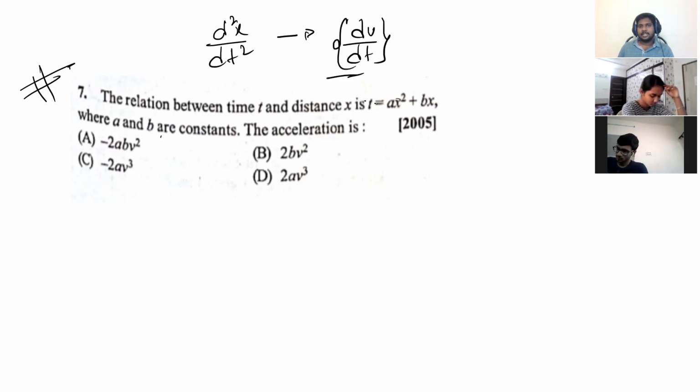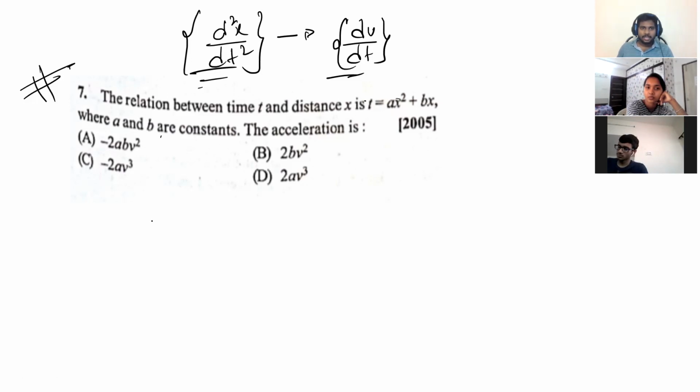But here t is there, x is there, so I am differentiating on both sides. Somehow or other, I want to make d2x by dt2 the subject. Otherwise, it's difficult to make x only the subject here and get the answer, isn't it? So I will differentiate here with respect to time.